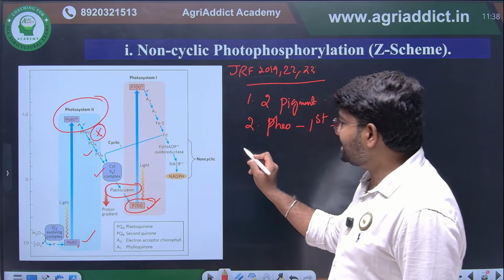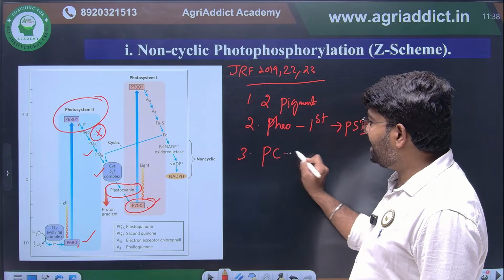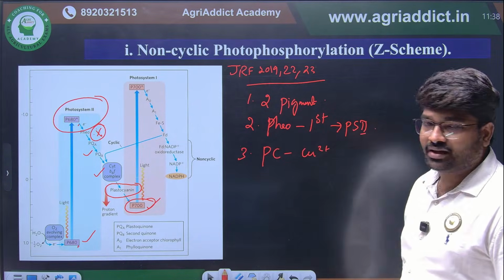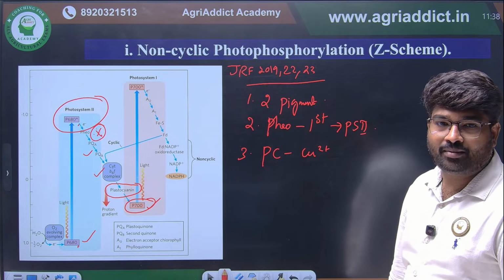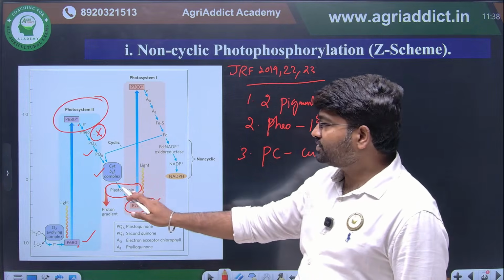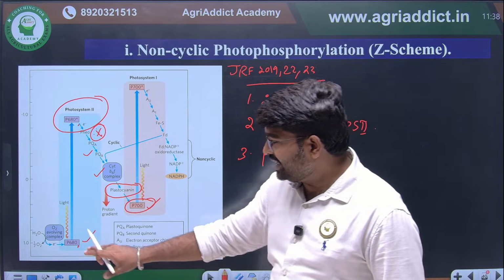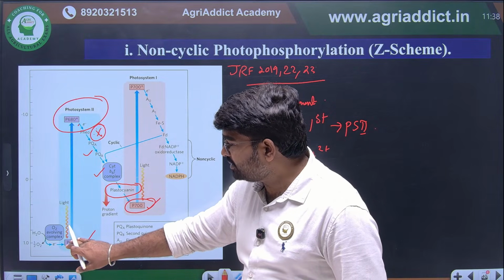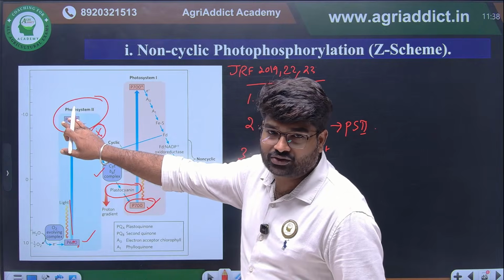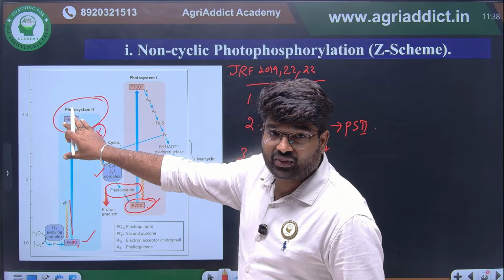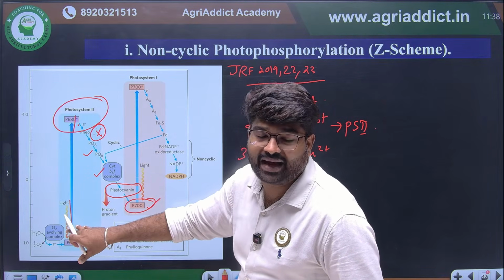Here what they will ask is, plastocyanin is a copper-containing membrane-bound protein. So if you observe here, the electron is released from PS2, but because of this, an electron hole will be created here.